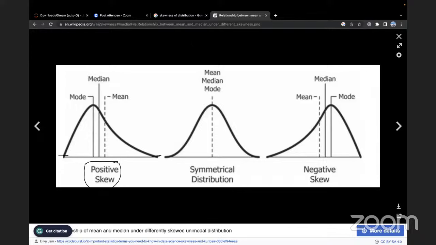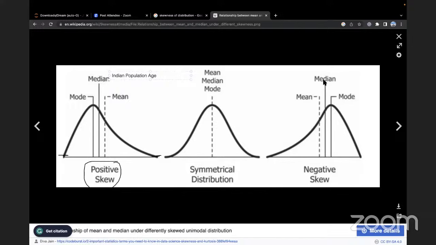For example, the Indian population age is positive skewed. Why? Because we have a larger population which is younger. So our younger population has a higher frequency.